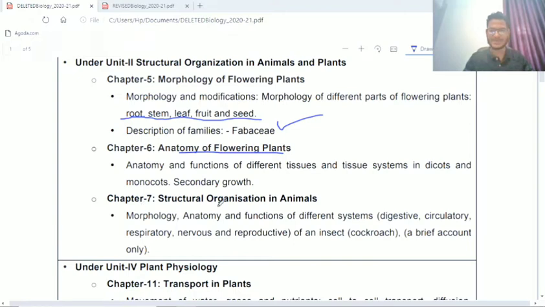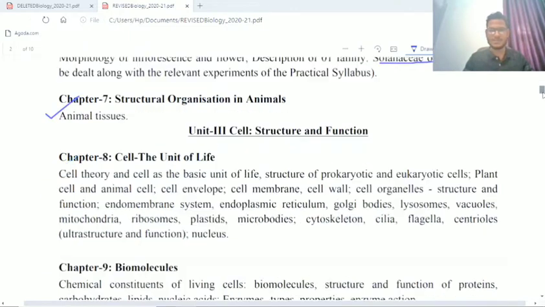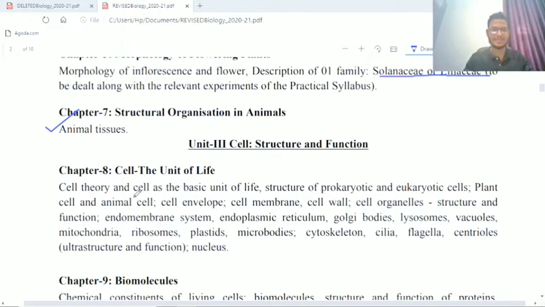From chapter 7, the digestive, circulatory, respiratory, nervous and reproductive systems of an insect like the cockroach were totally deleted. Okay, so you don't have to read about the cockroach now, only animal tissue, the different types of animal tissue and their functions.